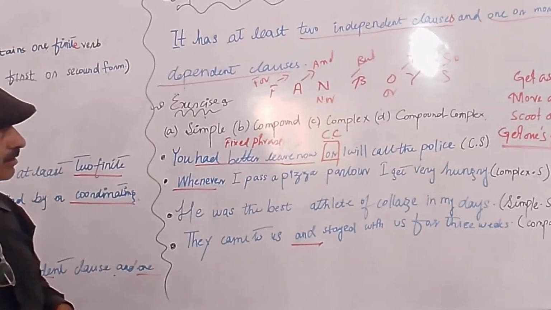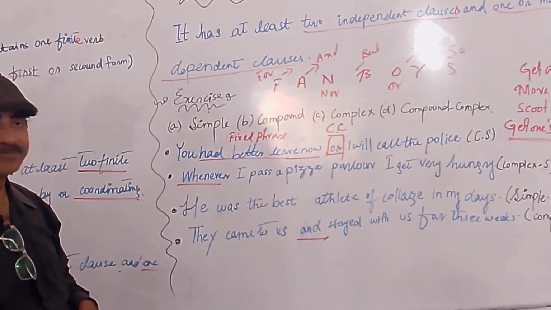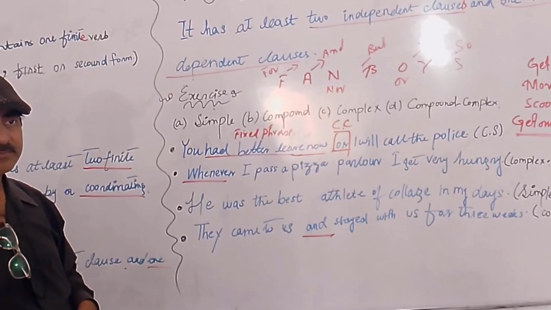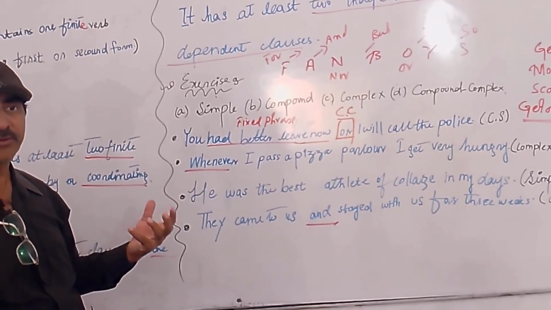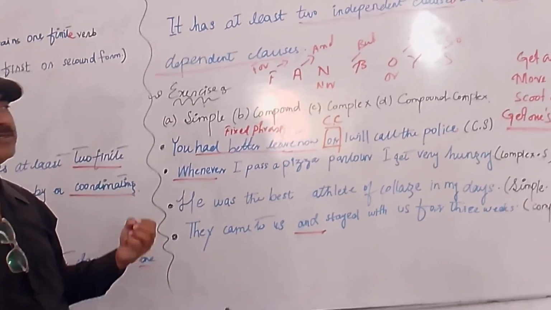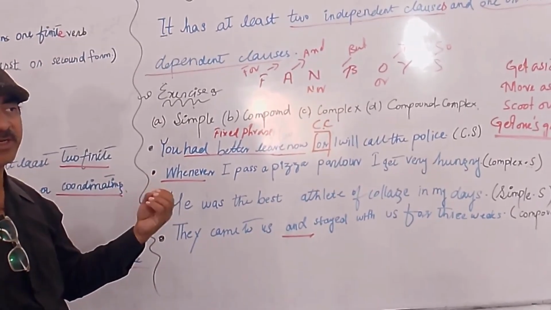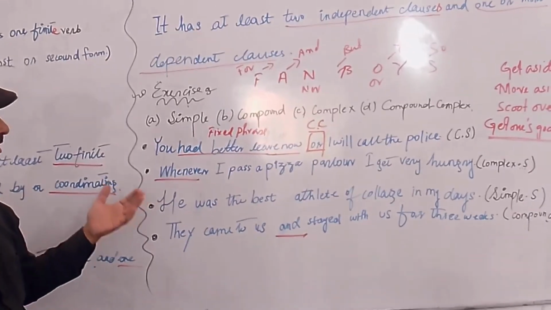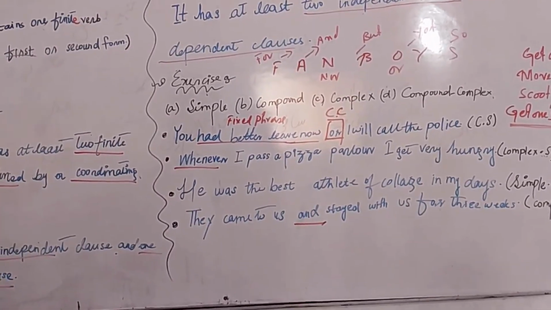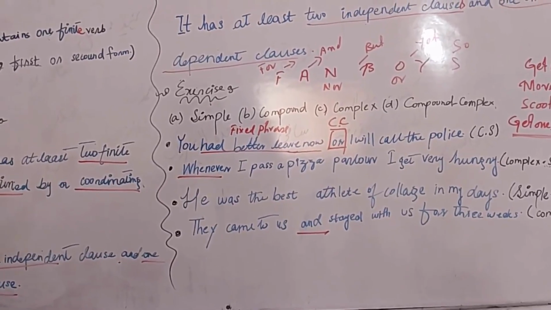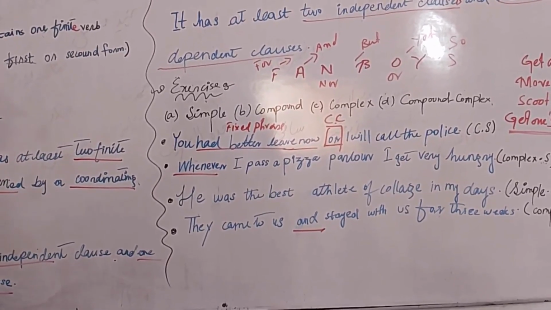You had better leave or... What is or? Coordinating. Yes, because of the coordinating conjunction, it is a compound sentence. A compound sentence carries a coordinating conjunction.